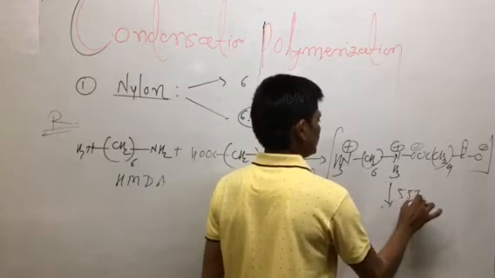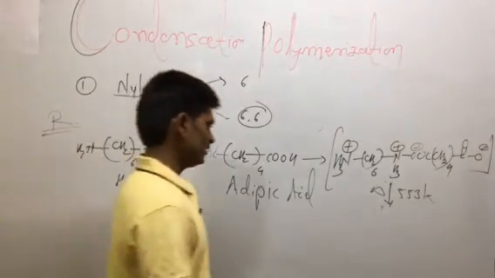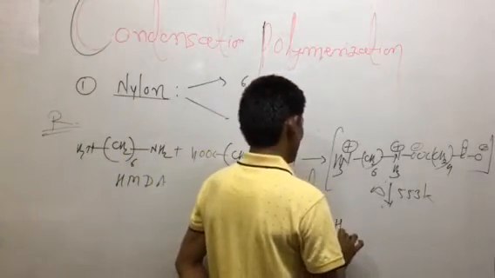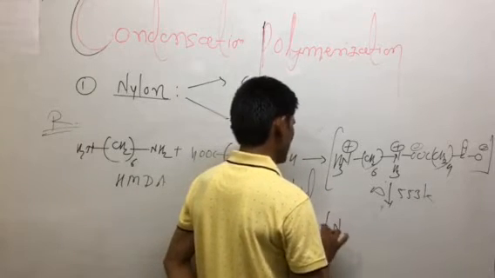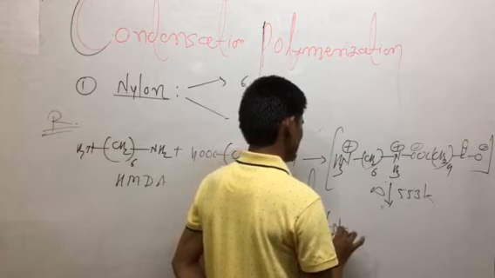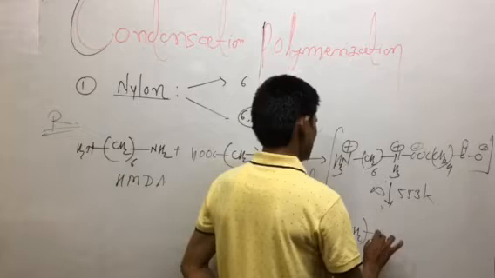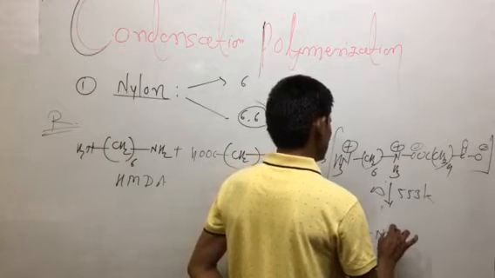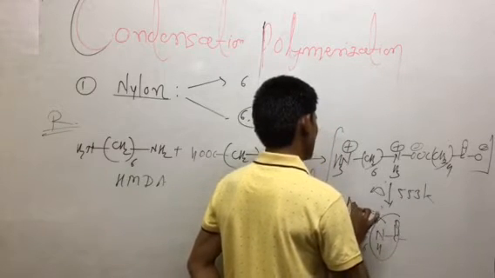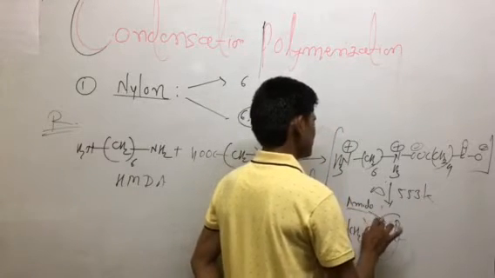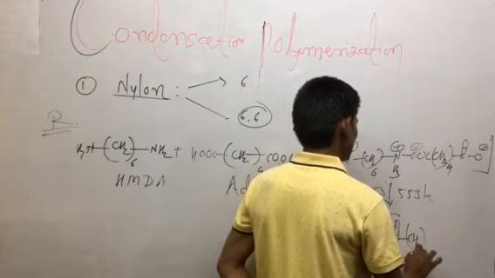The temperature required here is 553 Kelvin. Then after loss of a water molecule, condensation takes place. Here this NH and CH2 taken 6 times, again the nitrogen atom, and here the formation of the CO bond linkage. This bond is an amide linkage. These types of linkage are amide linkages.